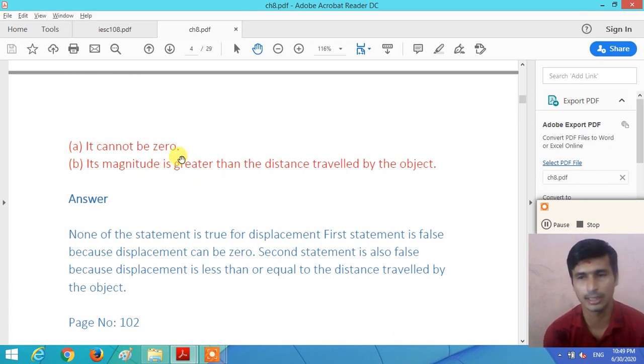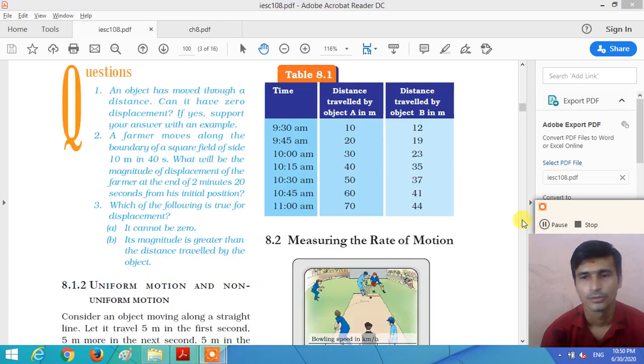So understand the answer of both the questions, right? Both the statements are false, right? None of the statements is true for the displacement. First statement is false because the displacement can be 0, right? Second statement is also false because the displacement is always less than or equal to the distance traveled by the object. So dear students, understand the answer of all the three questions given on page number 100.